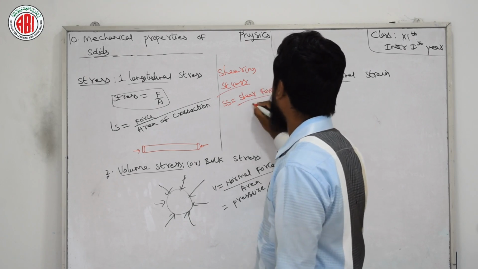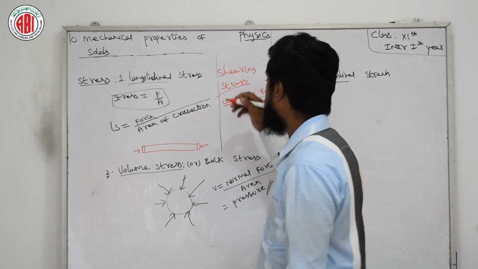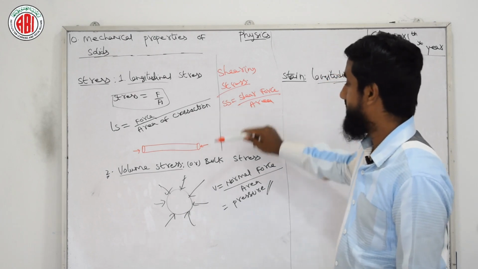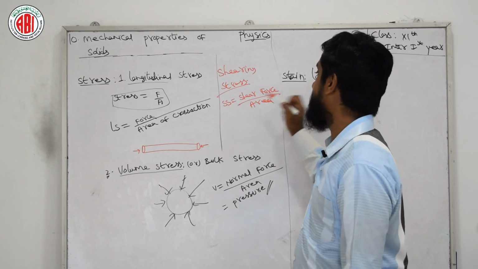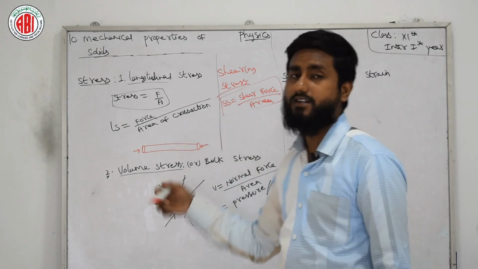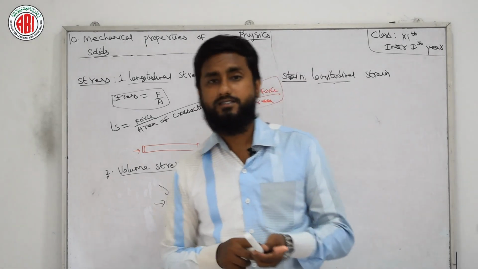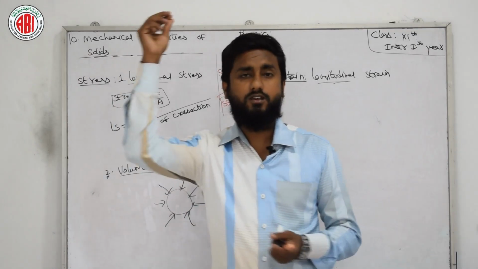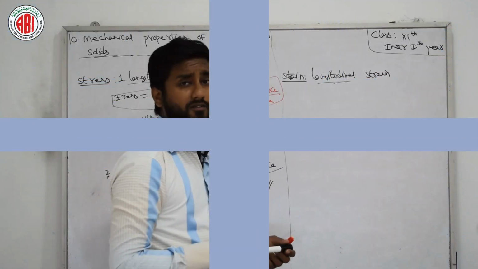Make sure that the area is not constant for all the formulas. Here it is the area of cross section, whereas here it is the complete area related to that, and here it is the shear area. So I am putting the complete answer related to stress and types of stress on your screen, you can go through. Hope you have copied that answer.